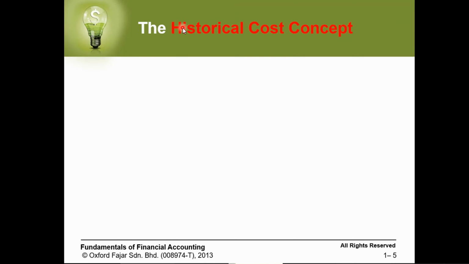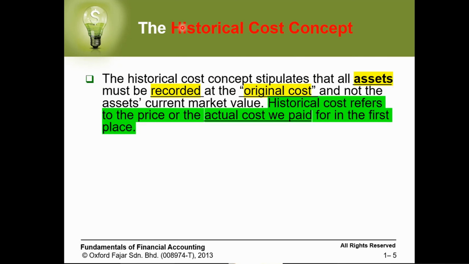The second concept is the historical cost concept. It means that all assets must be recorded at the original cost. You'll ask me, Miss, what do assets mean? They are the items which the company owns. Let's say Manipal is a company.